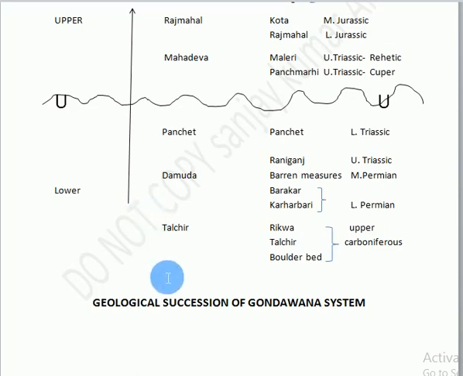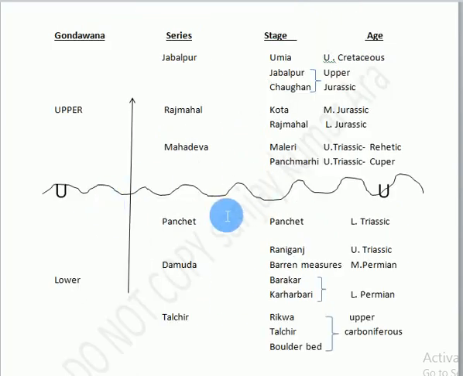Here you can see the succession of Gondwana system. In this chart you can see the Gondwana system divided into lower and upper Gondwana system by this unconformity represented by U. Lower Gondwana has been divided into Talcher, Damoda and Panchet series, whereas Upper Gondwana has been divided into Mahadeva, Rajmahal and Jabalpur series. The Talcher series is further subdivided into Boulder Bed, Talcher and Rikwa stage, whereas Damoda series has been divided into Karharbari, Barakar, Barren Measures and Raniganj stage, and Panchet into Panchet stage.